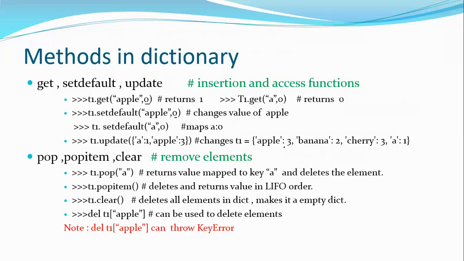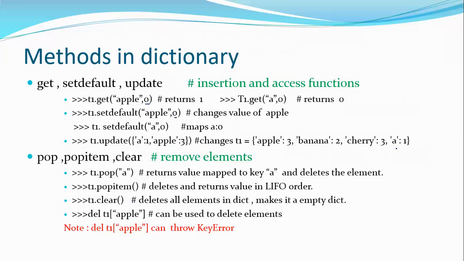A is not present, so now it has been added with 1. That is, a new key will be formed and updated with the value 1. So get, setdefault and update are the insertion or access functions or methods available in the dictionary data structure.